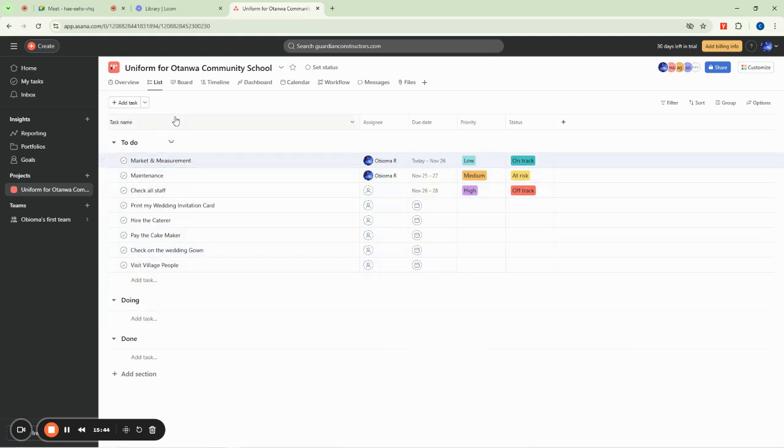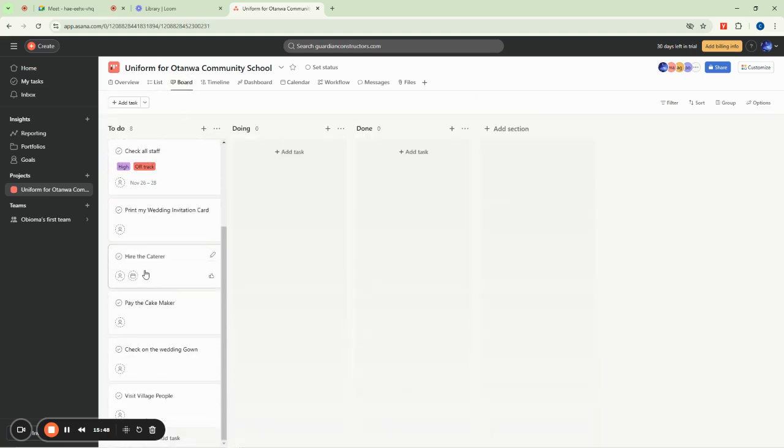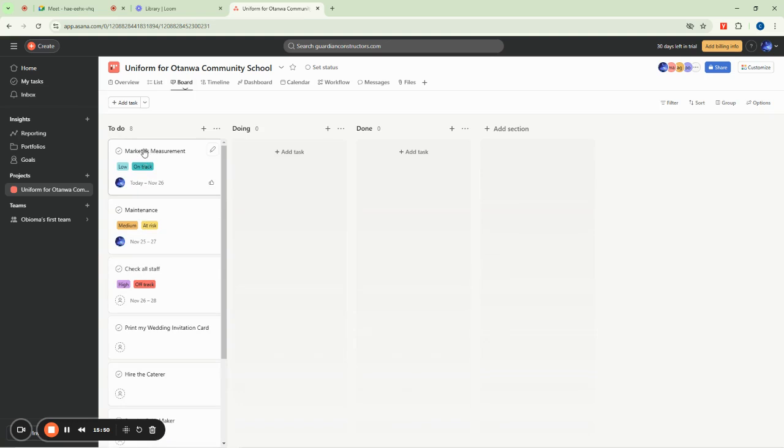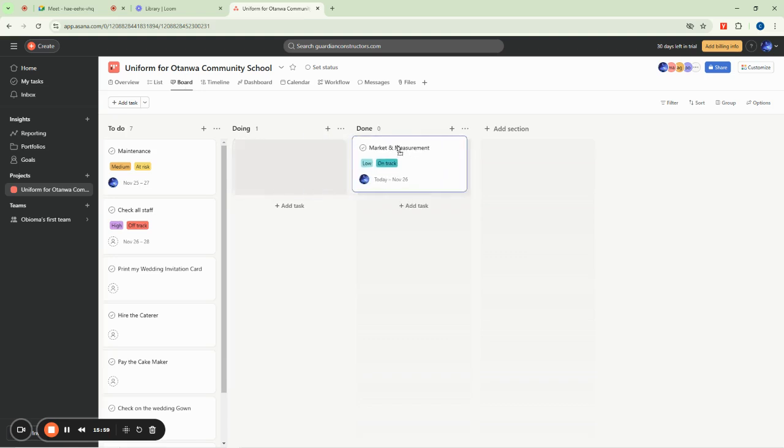Okay, so I think this one works more if you're on the board view. So look at it from this board view now. So these are the things that she says she wants to do. So when she now starts doing that, she can drag it from here to doing. Okay, that is for the marketing and measurement. When she's done with that now, maybe as soon as she's on the keke going back home, she can just drag it from here to done.